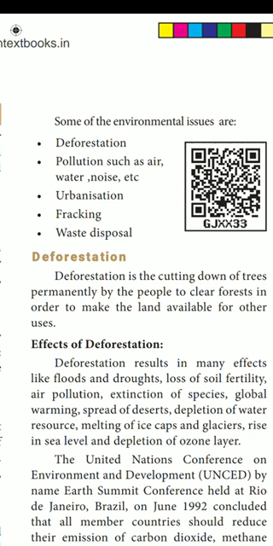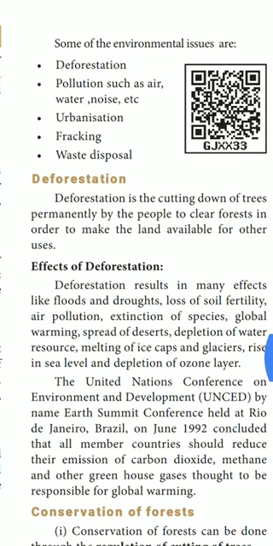That means what? Cutting down of trees. For what purpose are human beings cutting the trees? In order to cultivate or to build many buildings, isn't it? So deforestation is the cutting down of trees permanently by the people to clear forests in order to make the land available for other uses. Other uses means for agriculture purposes and also for building many industries like that.